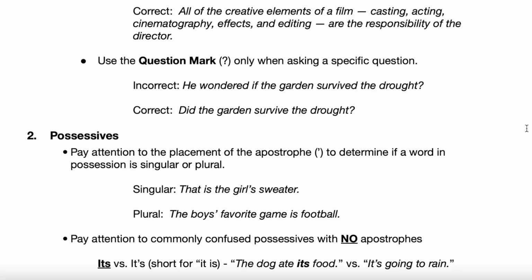Now notice that's the incorrect example here. If you try to ask that or say that as a question, it sounds really weird. He wondered if the garden survived the drought. I can see there's kind of a question there, but it's not really asking a specific question. It's really more of a statement. Right? There should be a period there. It's not really a specific question. It's more like a thought. Yeah, it's a statement, right?